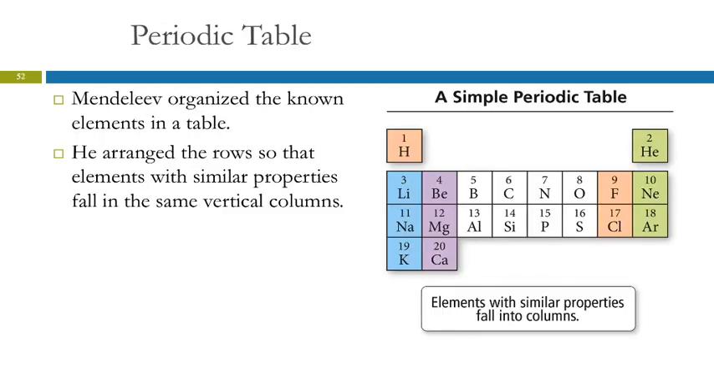So he organized the elements that were known at his time in a table instead of one long list. And he made the table so that he stacked elements with similar properties in columns. You'll notice that hydrogen is over here, even though it's different. Hydrogen is the smallest element. I think of him as the baby brother of the overall element family.